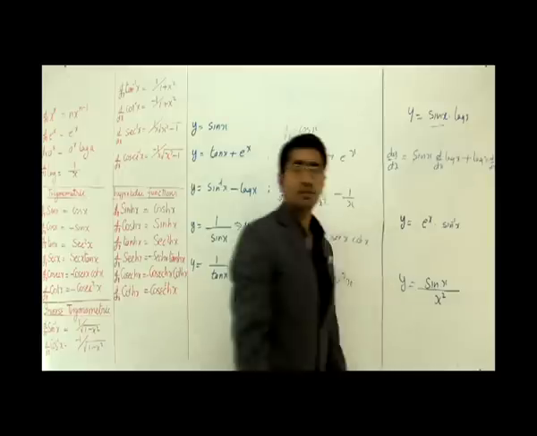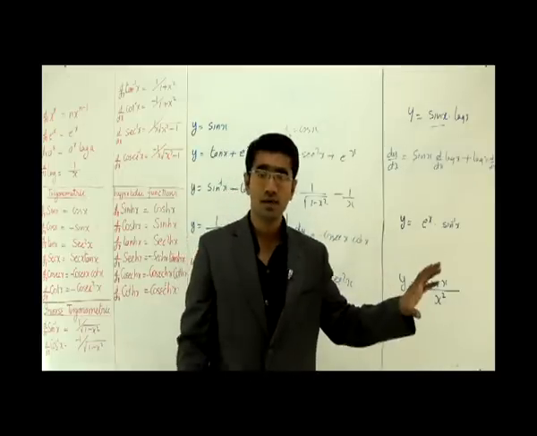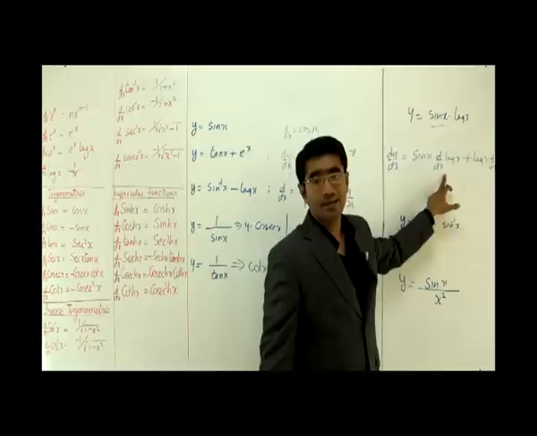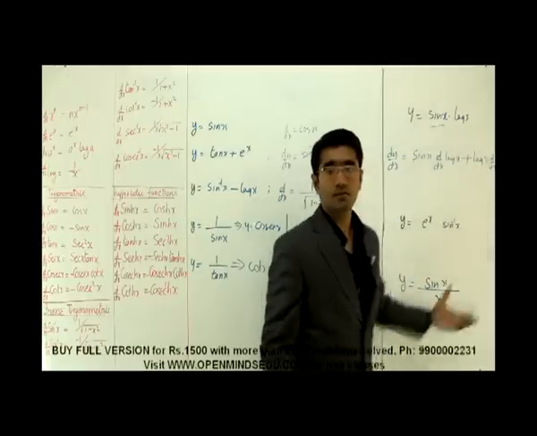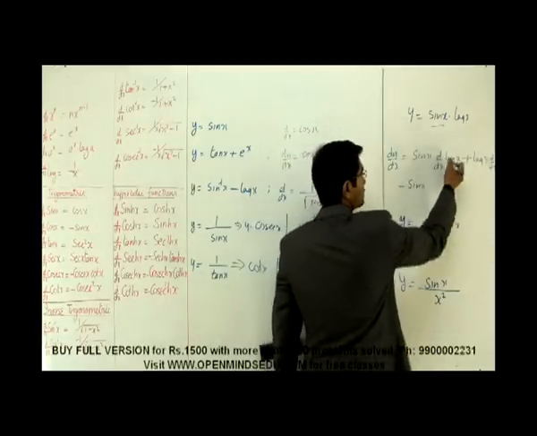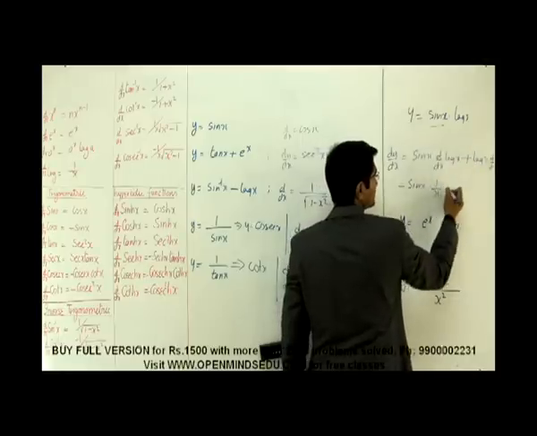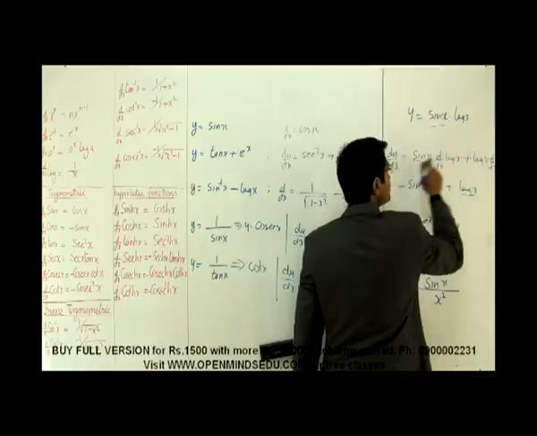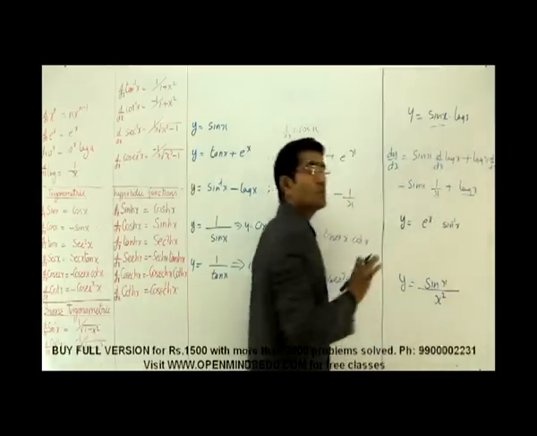Very simple game, right? Two people coming up: hold the first guy, belt the second guy; second, hold the second guy and belt the first guy. Very simple. Now what's the answer here? It is sine of x into differentiation of log x, which is 1 by x, plus log x. I don't do anything there. See, there is no differentiation sign for these two, so I don't differentiate here.